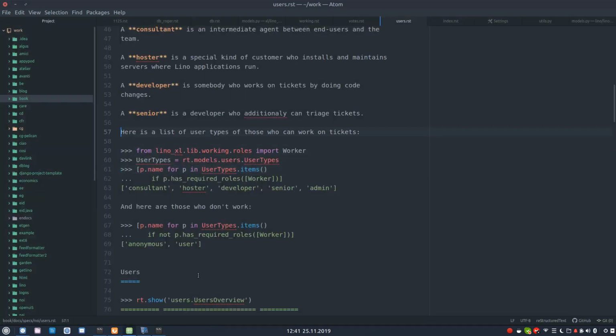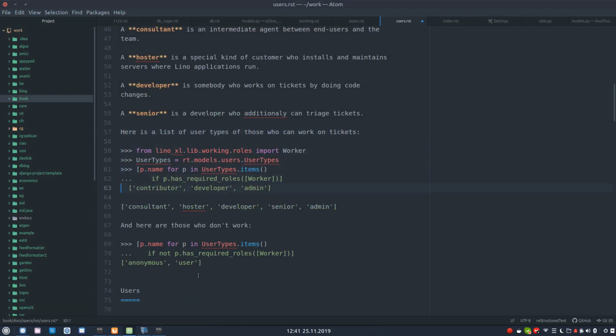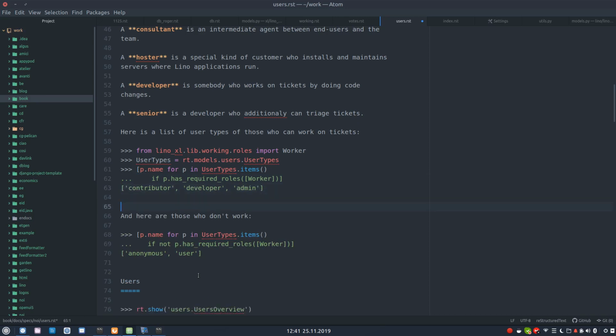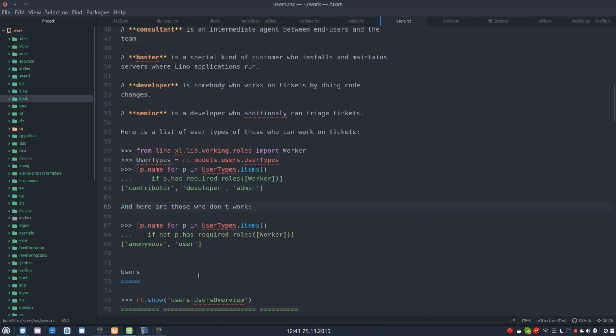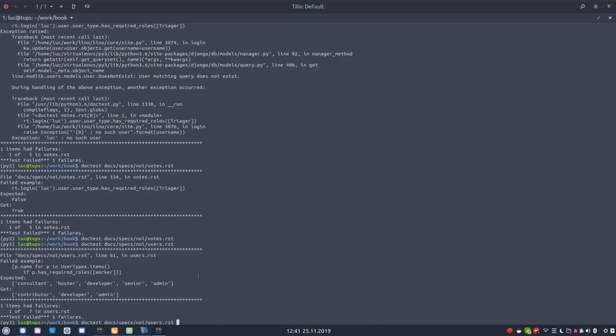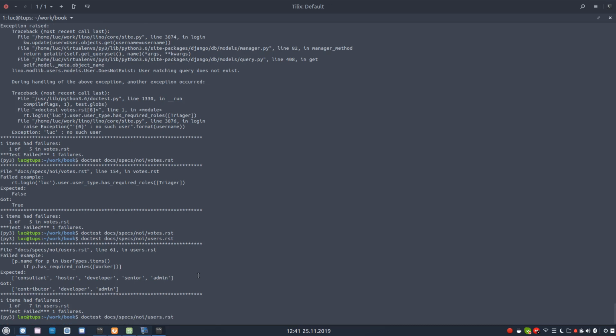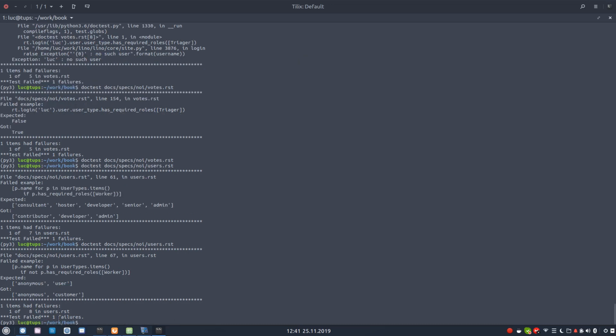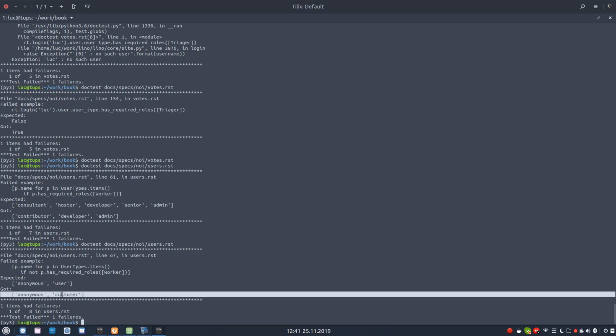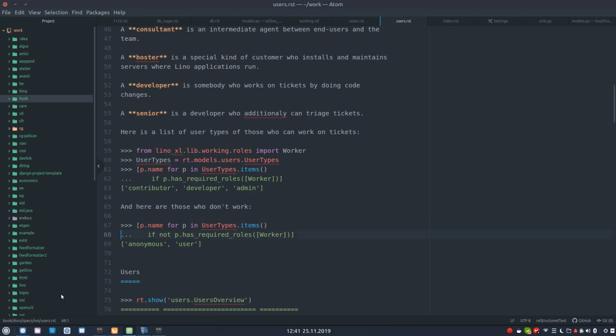Here is a list of user types of those who can work on tickets. Contributor, developer, admin. Yeah, hoster and senior are no longer there. We don't make the difference between developer and senior. Customer users 67, and here are those who don't work.